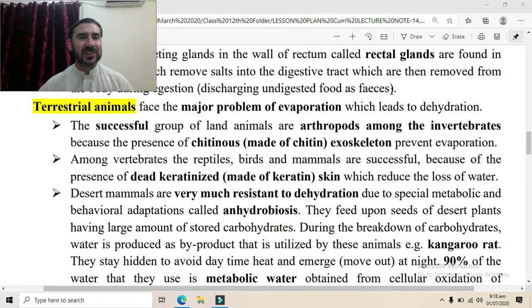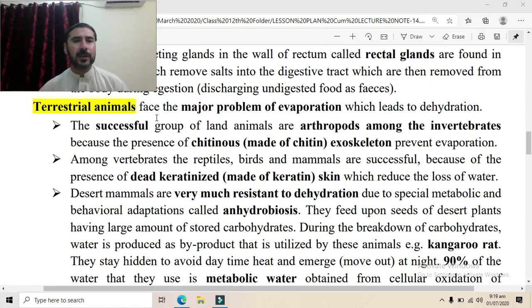Today we are going to study the topic osmoregulation in terrestrial animals. We already started the broad topic osmoregulation in animals of different environments. We have already studied the two parts of this broad topic: osmoregulation in freshwater animals and osmoregulation in marine animals. Today we will study the third part of that broad topic, that is osmoregulation in terrestrial animals.